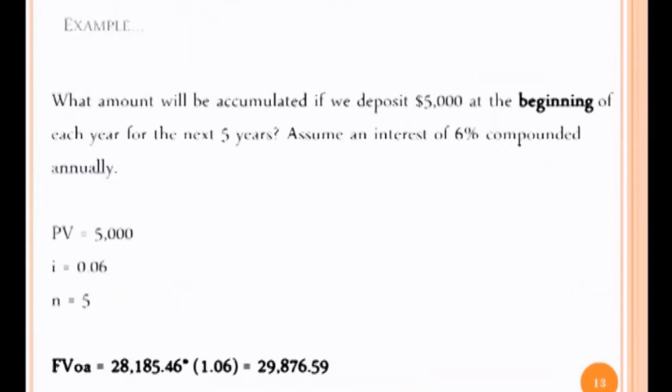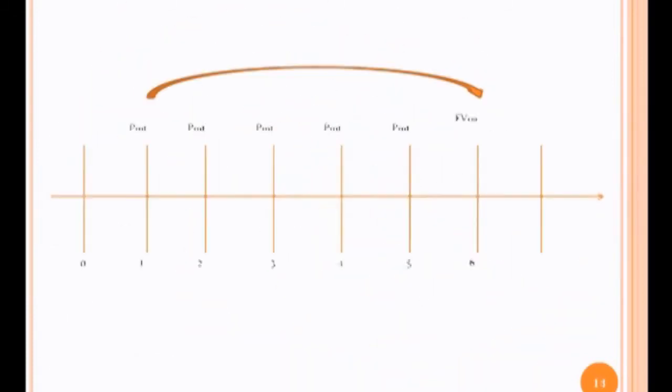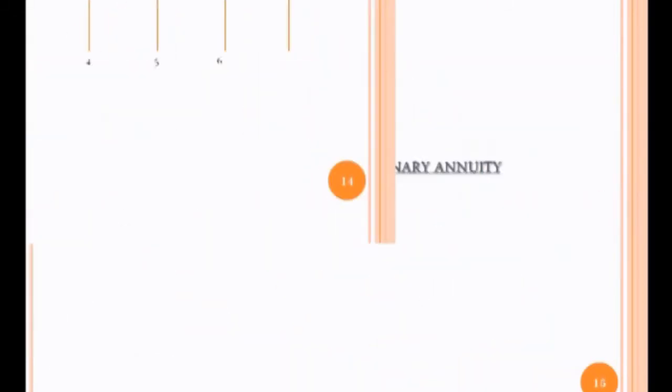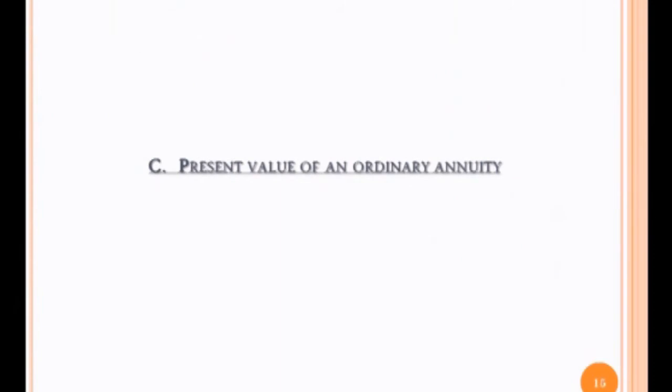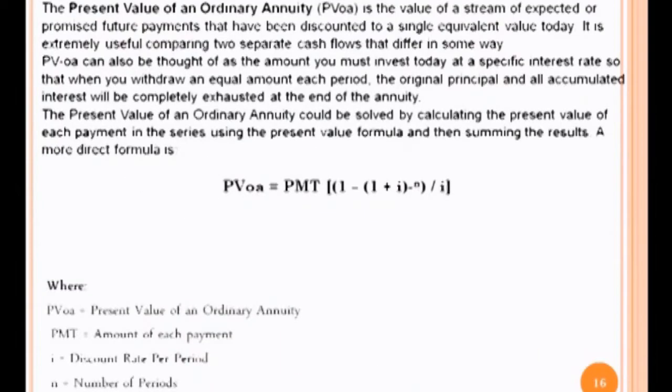An example. The graphic. And now, the present value of an ordinary annuity is the value of a stream of expected or promised future payments that have been discounted to a single equivalent value today. It is extremely useful for comparing two separate cash flows that differ in some way.